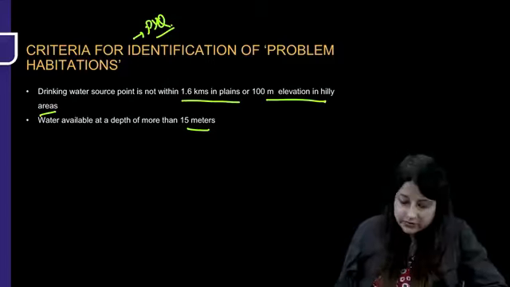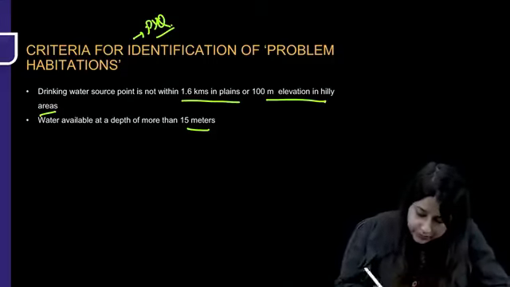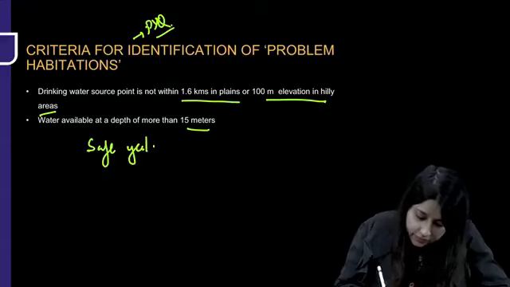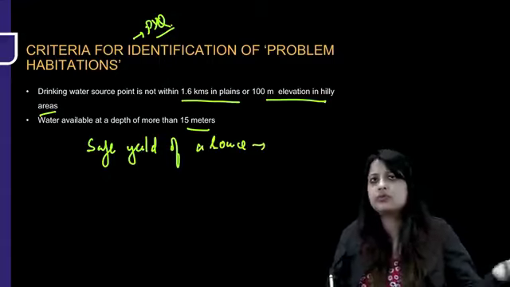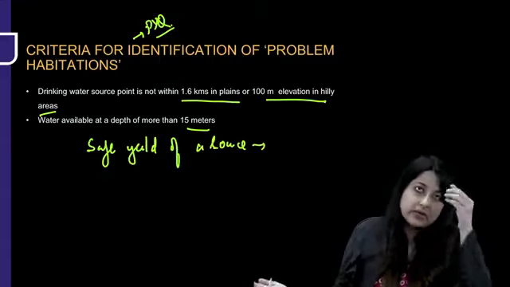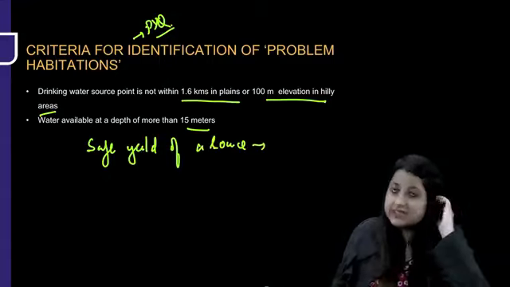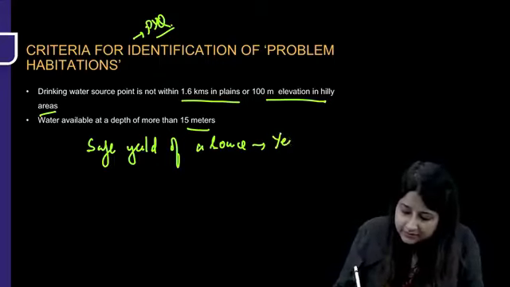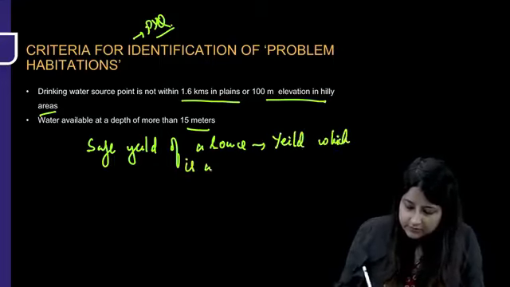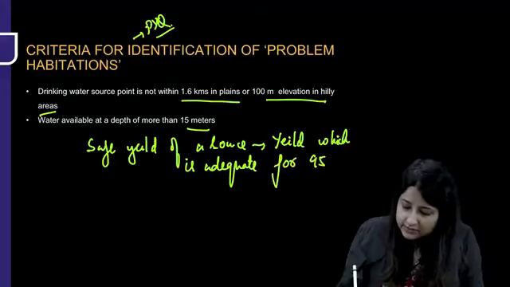There's one more term I wanted to discuss with you, which is safe yield of a source. In the main lectures, you have learned there are different sources of water: rainwater, groundwater, surface water. So what is safe yield of a source? Safe yield of a source is the yield which is adequate for 95% of the year.